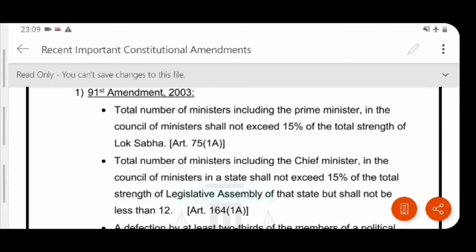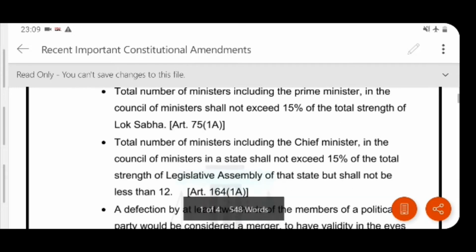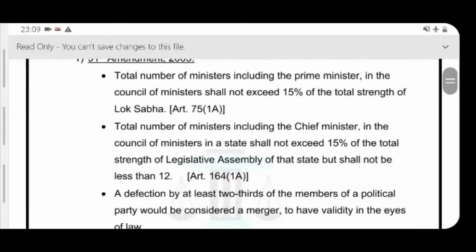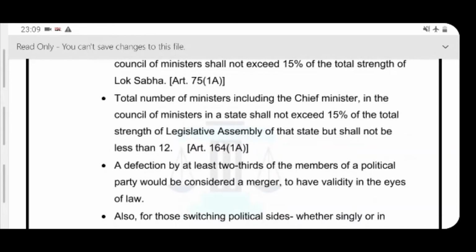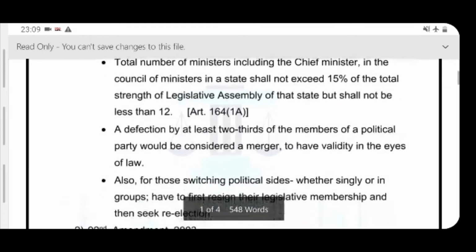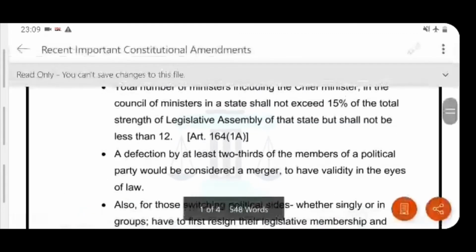Second feature is it also fixed the strength of the council of ministers in states. It said that it shall not exceed 15% of the total strength of the legislative assembly, and that too including the chief minister. It also fixed the minimum limit that it shall not be less than 12. So, the minimum limit is 12 and the maximum limit is 15% of the total strength of the legislative assembly, and it includes the chief minister. This is given under article 164 1A.